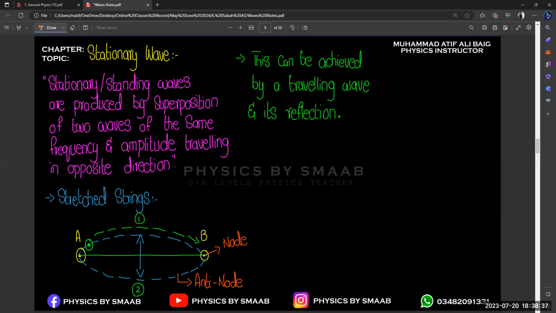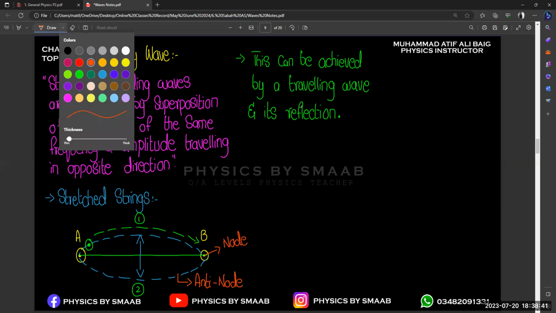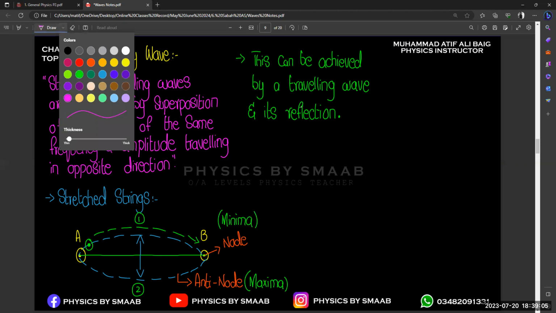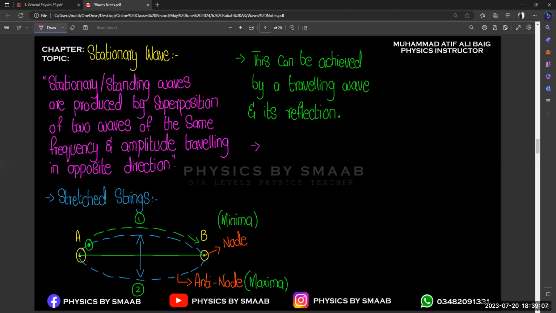Basically the maxima of the wave shows you the antinode, right? Where your vibration is maximum. So this concept gives you the definition of the antinode, the maxima of the wave, and the minima of the wave, the minimum value, gives you the concept of node, right? So if you want to define them, how are you going to define node and antinode?